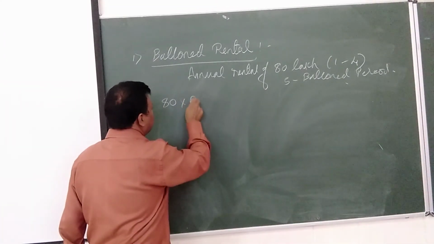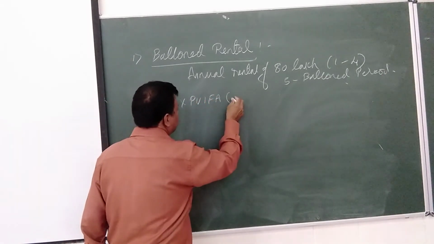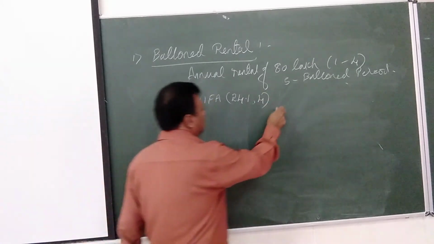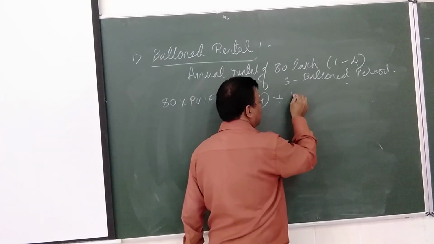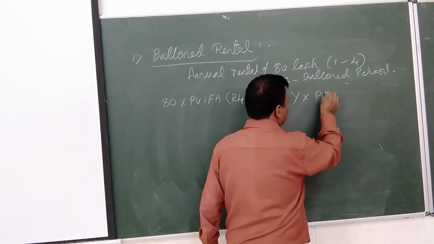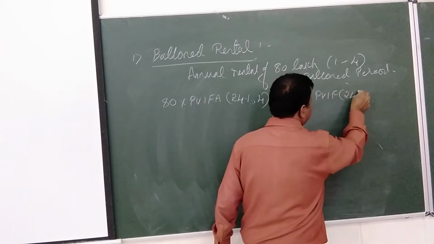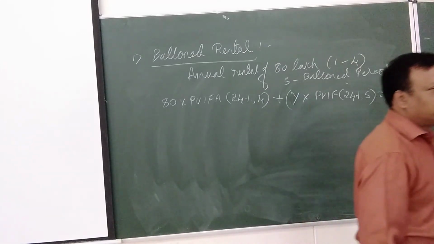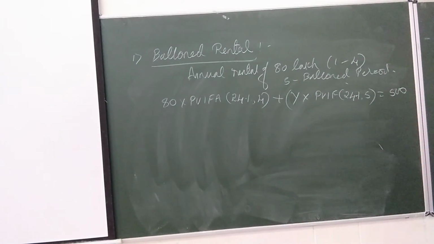80 into PVIFA, 24% for 4 years, plus 5th year we are going to pay some amount. I write Y into PVIF 24% 5th year is equal to 500. Hope the statement is clear to all of you. So 80 lakhs which we are going to pay for 1 to 4 years, that is given in the problem. 5th year is the balloon period, and we have to calculate the balloon amount here. Correct? 80 lakhs for 1 to 4 years.